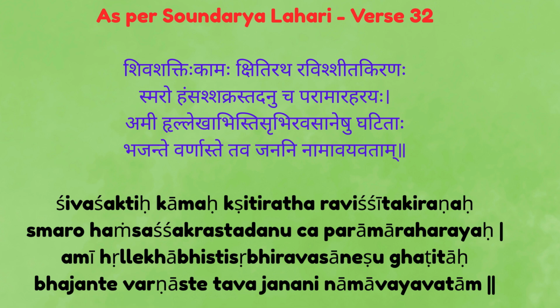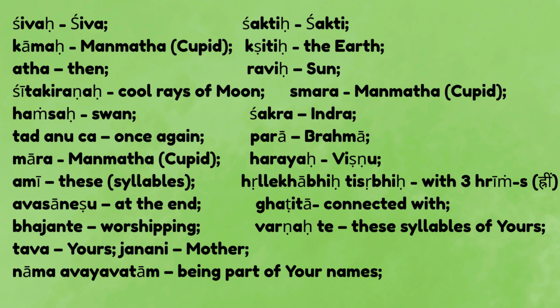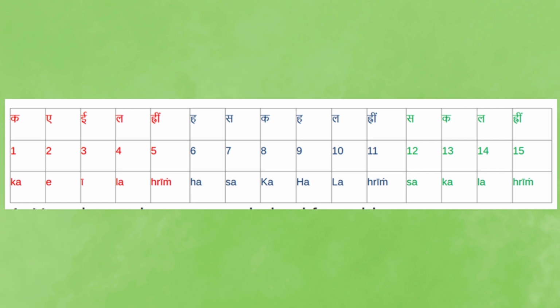There are several versions of the Shri Vidya Mantra depending upon the different schools. As per Saundarya Lahari, verse 32 gives a very secretive meaning of this mantra. The akshars are not revealed directly but in a cryptic manner, without divulging the mantra openly. This is done with the purpose that this mantra should not go into the wrong hands. For the benefit of all, verse 32 of Saundarya Lahari has been shared. This verse also shows how the 15 bijas of the Panchdashi mantra have been derived from it.